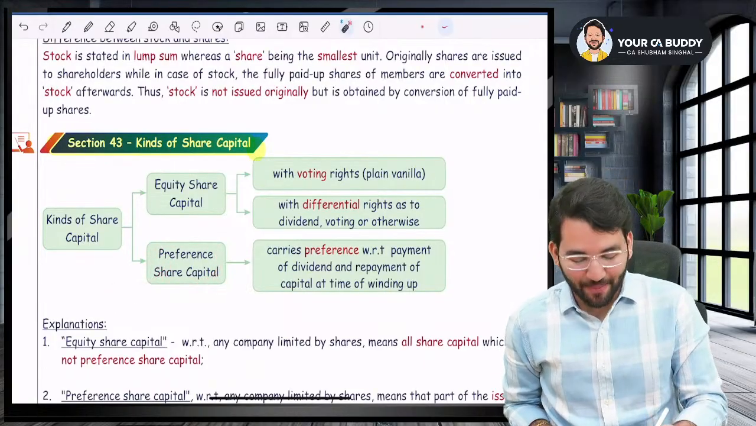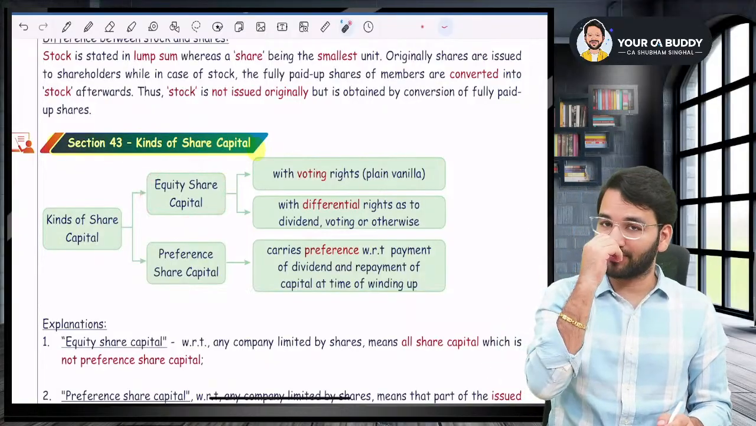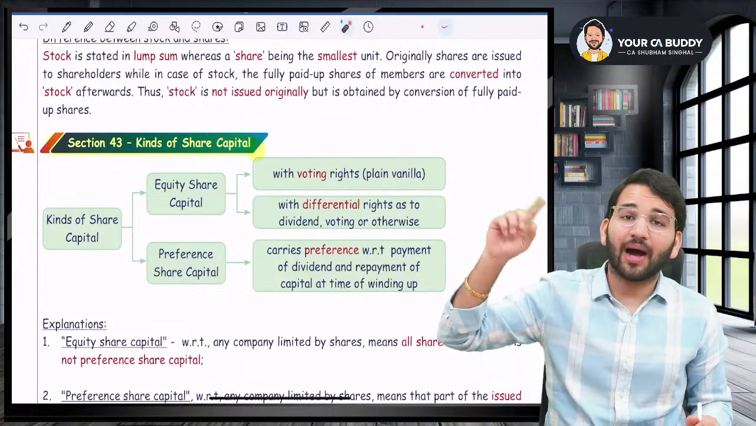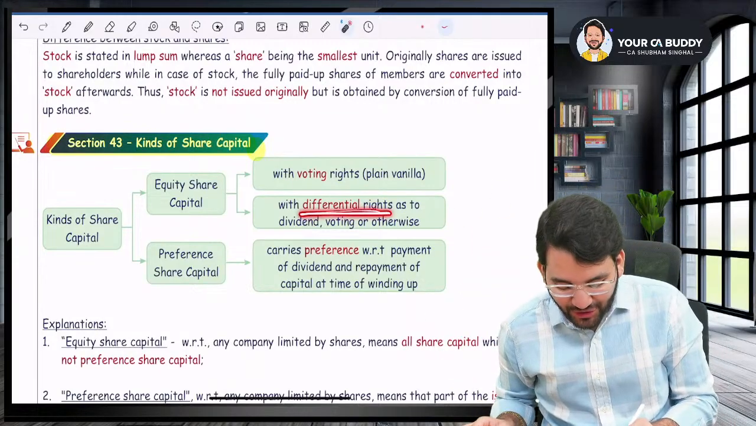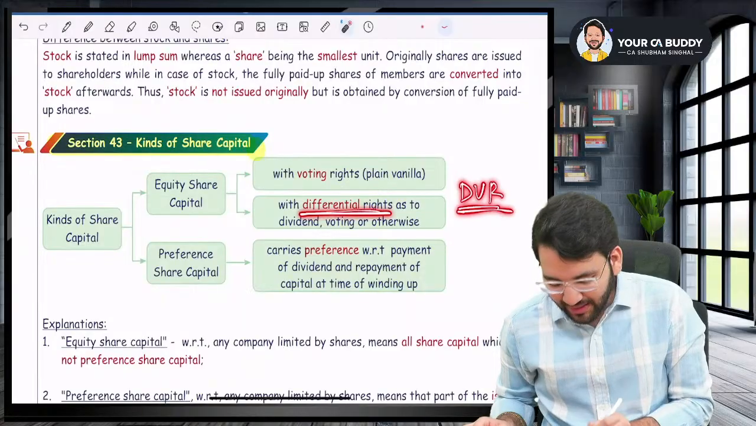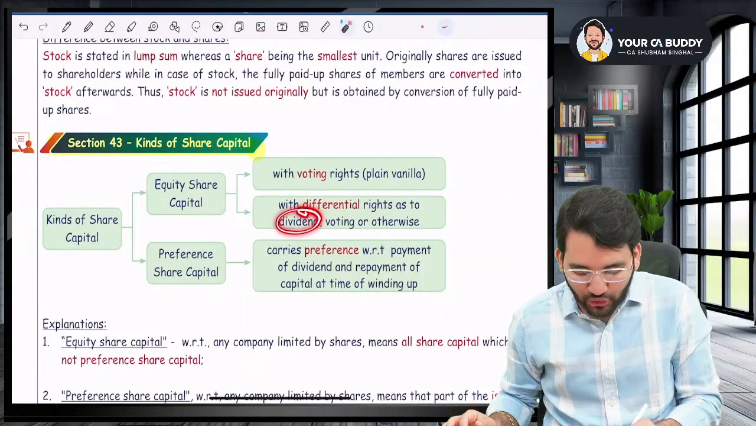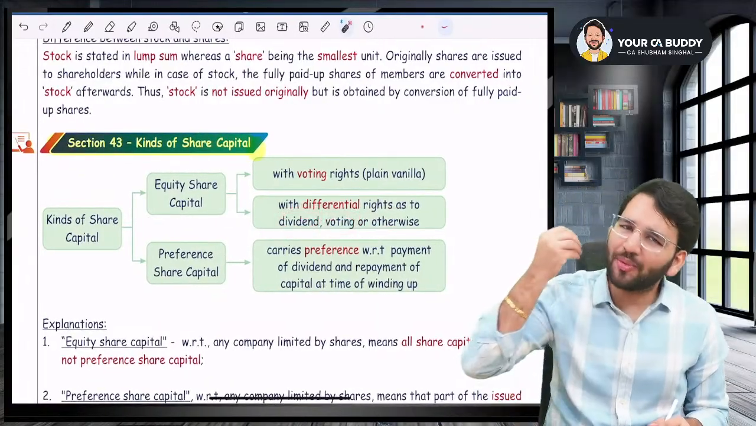What is equity share capital? Equity share capital can be of two types. One is normal equity share capital with voting rights. The other one is equity share capital with differential rights, which we call DVR, differential voting rights. The difference could be with regard to dividend, voting, or any other difference.